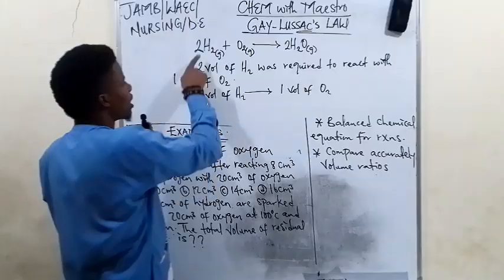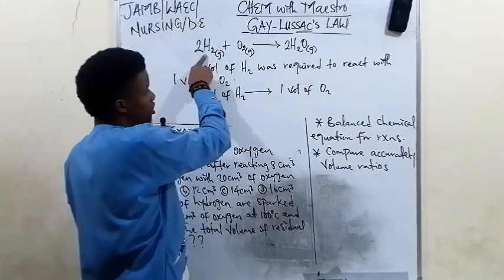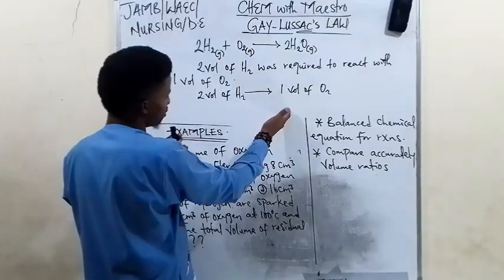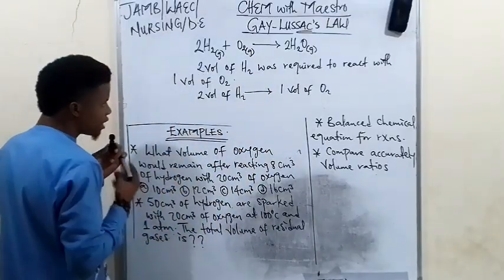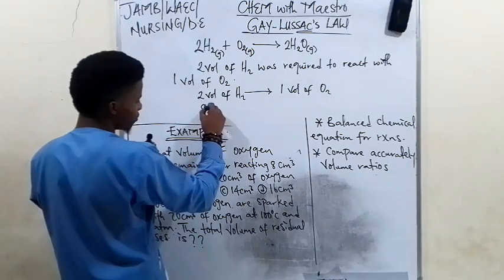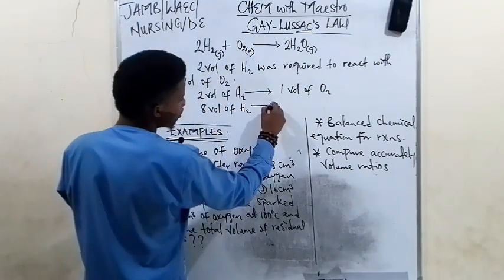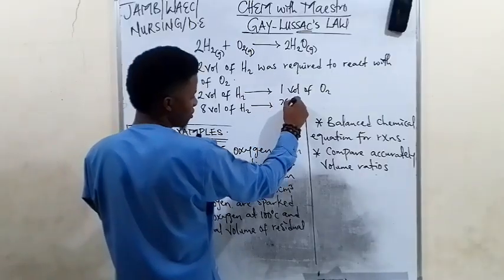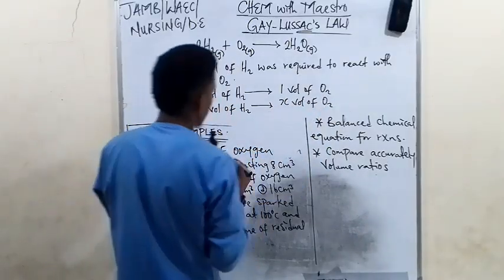So 2 volume of hydrogen required 1 volume of oxygen. So now 8 centimeter cube of hydrogen, so 8 volume of hydrogen will now require how many volume of oxygen? Now guess what?